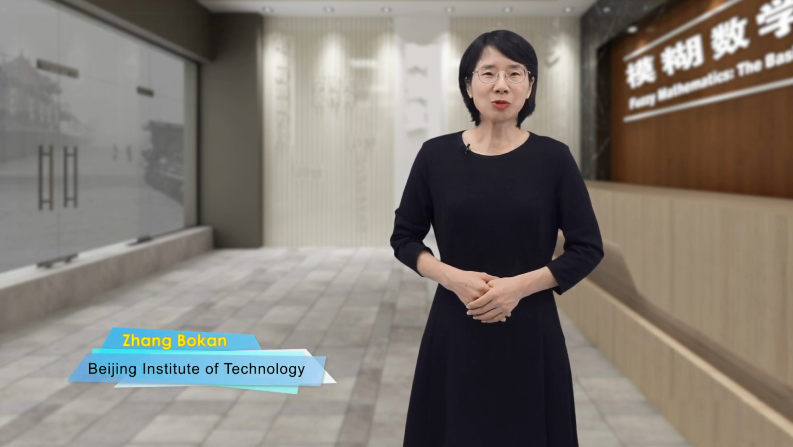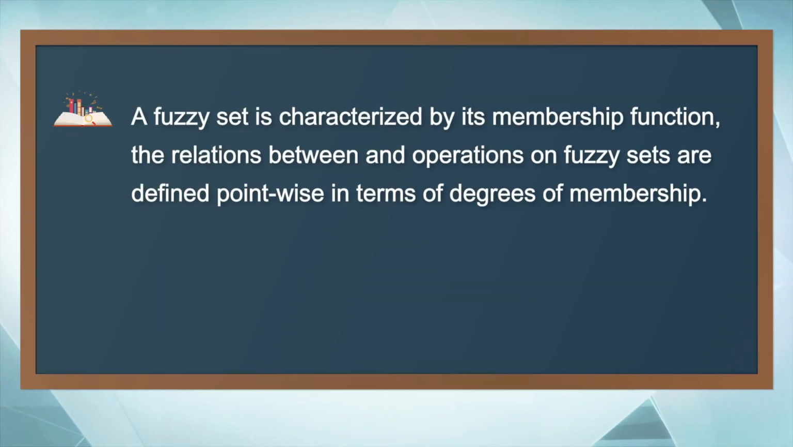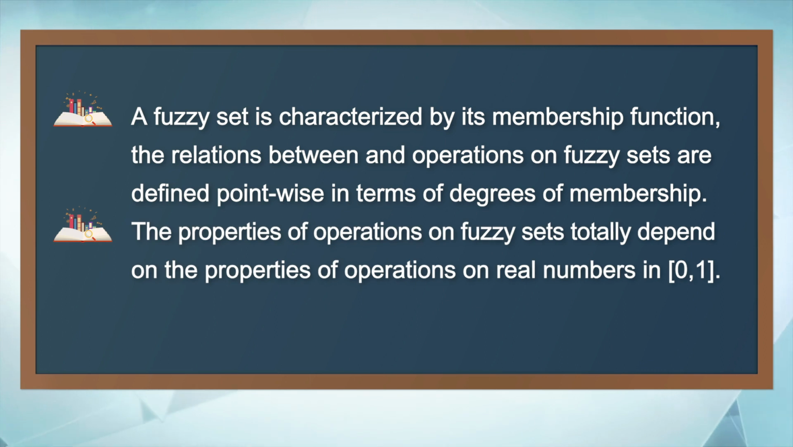At the beginning of this course, we have known that a fuzzy set is characterized by its membership function. The relations between and operations on fuzzy sets are defined pointwise in terms of degrees of membership. The properties of operations on fuzzy sets totally depend on the properties of operations on real numbers in the closed interval from 0 to 1.